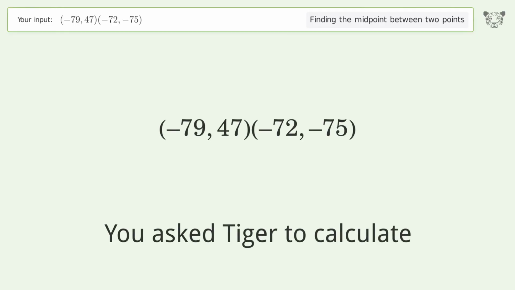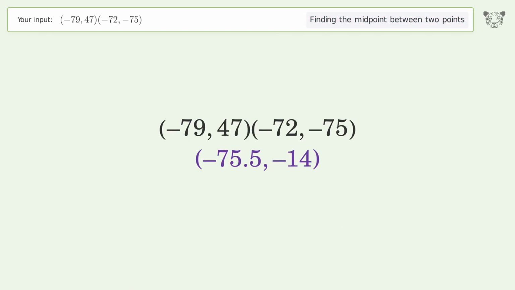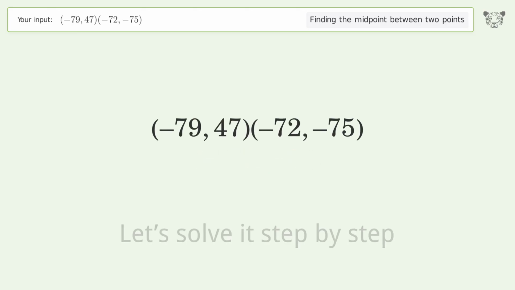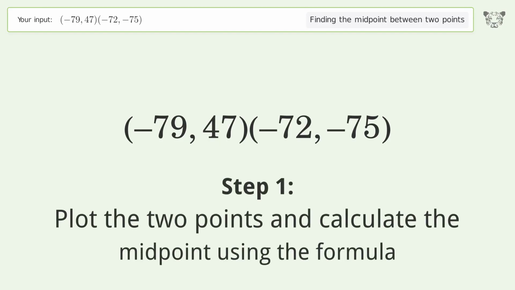You ask Tiger to calculate. This deals with finding the midpoint between 2 points. The midpoint between the 2 points is negative 75.5, negative 14. Let's solve it step by step. Plot the 2 points and calculate the midpoint using the formula.